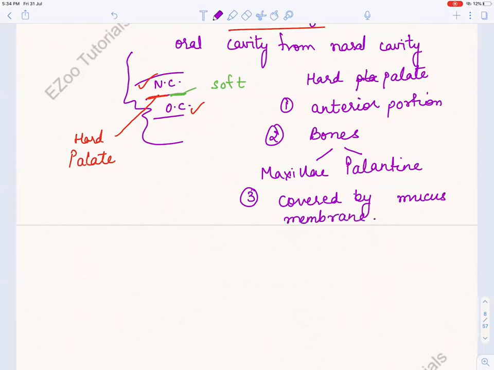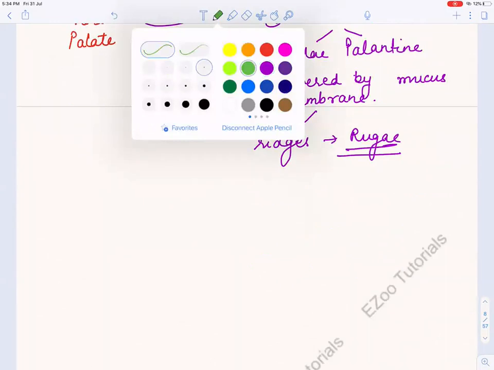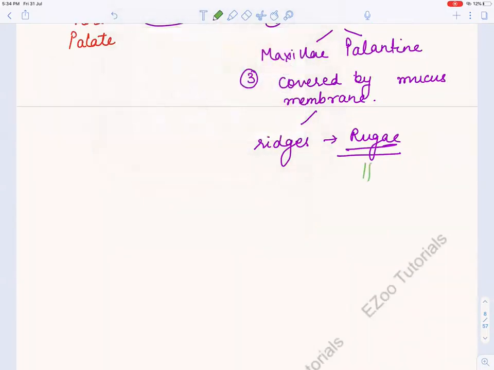And this mucous membrane has what? It has some ridges, and those ridges are known as rugae. And what does that rugae do? What is the purpose? It helps in holding of food during chewing.